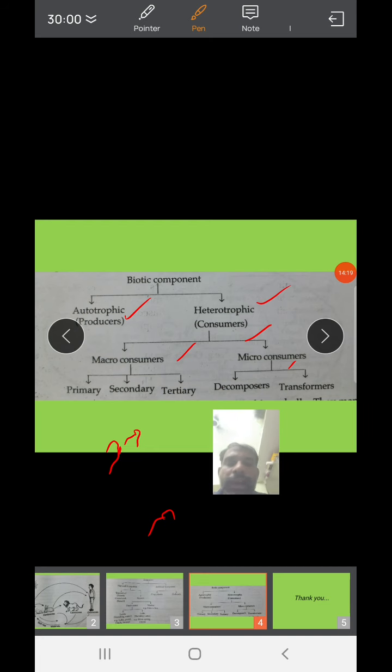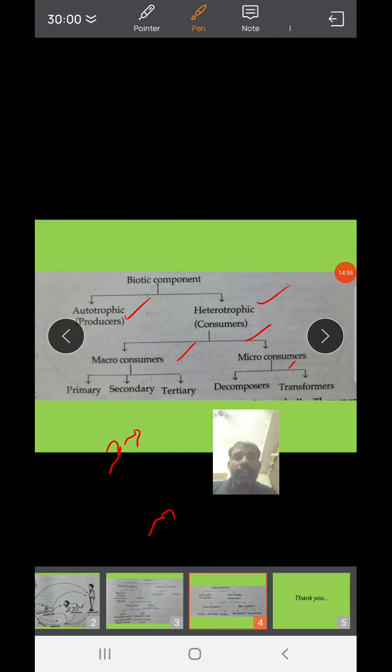Okay, the primary consumers are nothing but the vegetarians, which means they depend only on producers. The best examples of primary consumers are commonly rabbits, goats, and deer. Grasshoppers and cattle also belong to primary consumers. They depend only on producers for feeding, and not only for feed but also for energy.